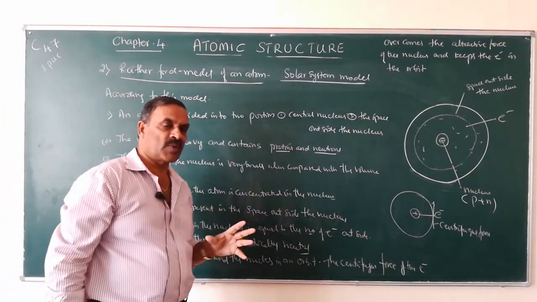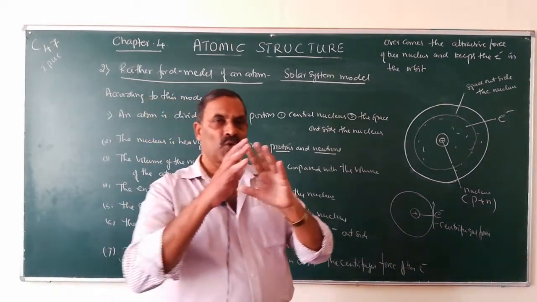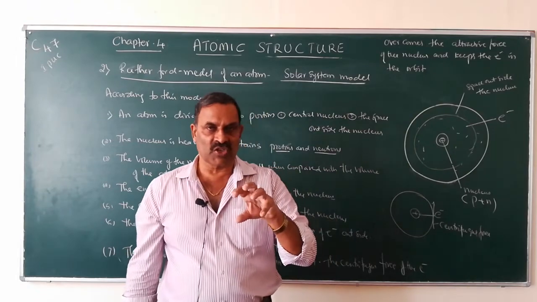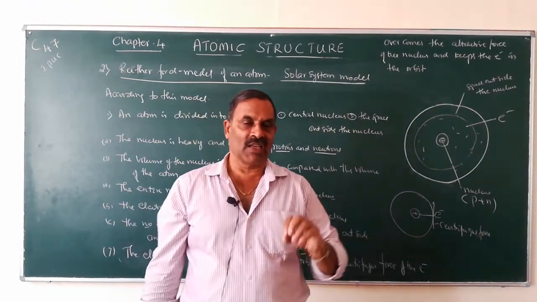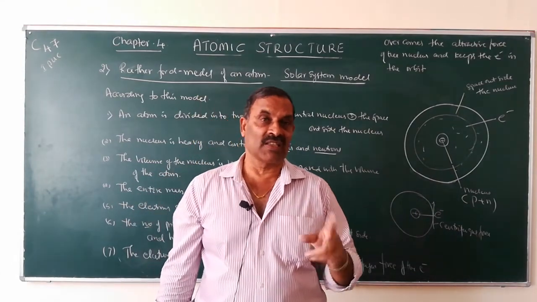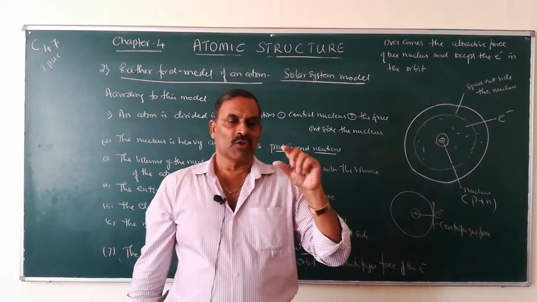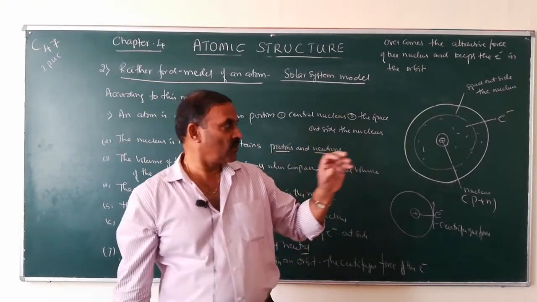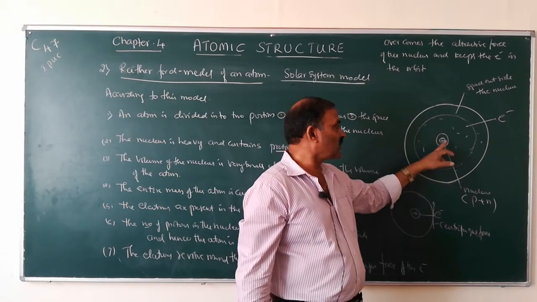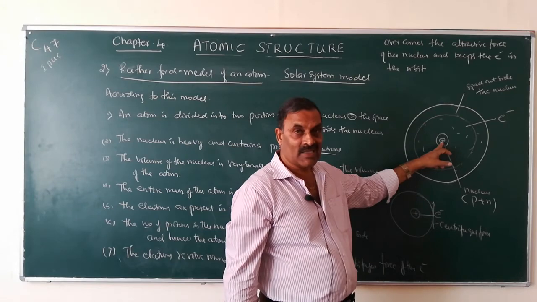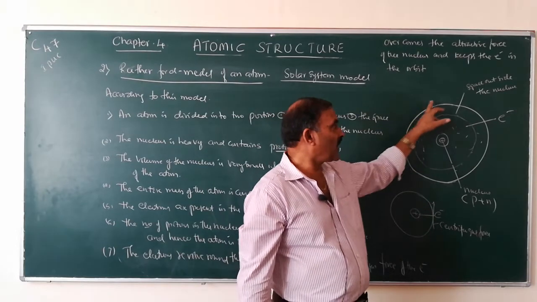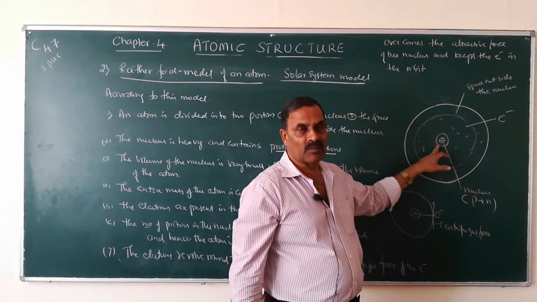So according to the Rutherford model, an atom is divided into two portions. The central portion is the positively charged portion, which he calls the nucleus. The remaining portion is called the space outside the nucleus. So the nucleus is heavy, and all the protons and neutrons are present in the nucleus. The size of the nucleus is very small when compared with the size of the atom.